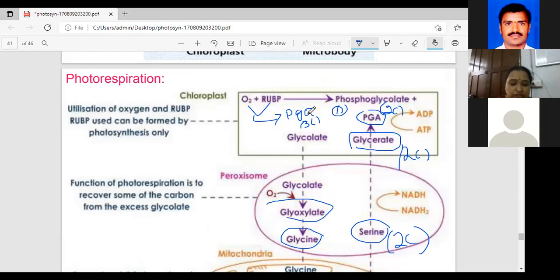Photorespiration is a wasteful process, a very wasteful way known to protect from damage, but what is the use of it in C3 plants for damages? Did you understand the photorespiration? If any doubt, ask me here.